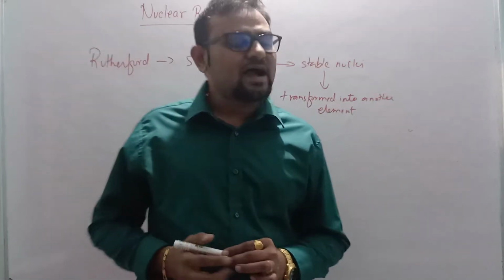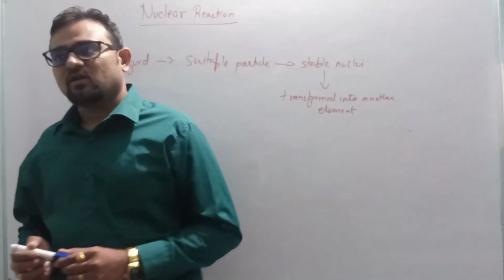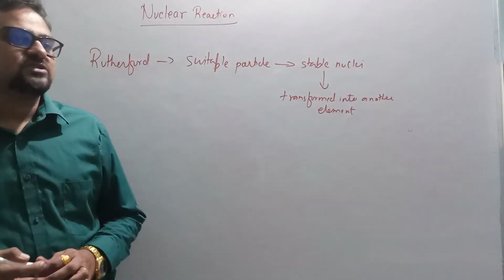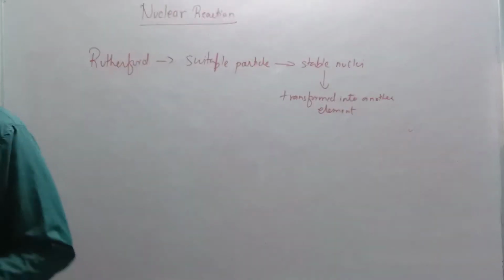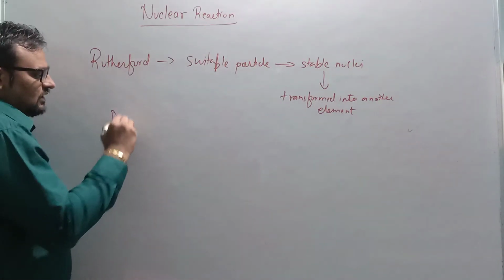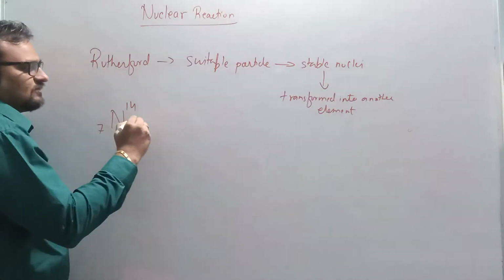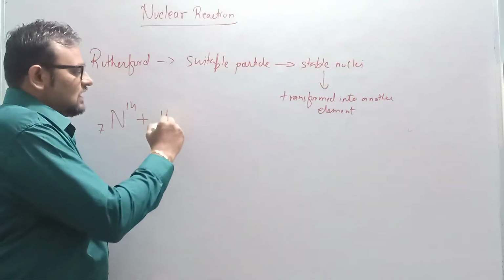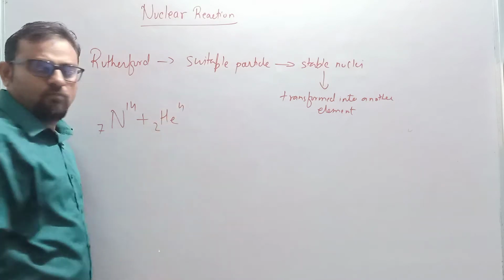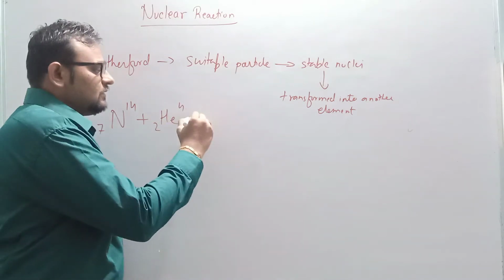Now see, when he bombarded alpha particle on nitrogen nuclei, it was transformed into oxygen. Let's take the example. N14(7). He bombarded alpha particle, means I can take helium. What happened?